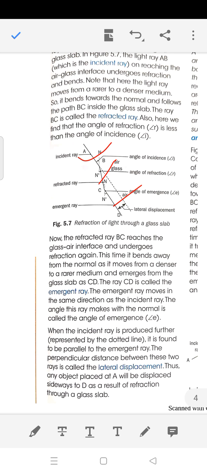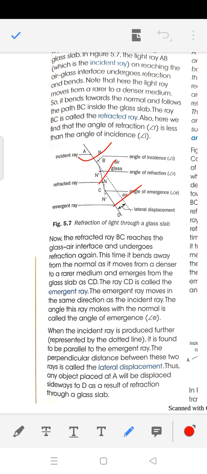So up to here we have studied that when light enters the glass slab, it is refracted, and finally we get the emergent ray. This type of refraction takes place here. Okay, study up to here. In the next video I will complete the chapter.